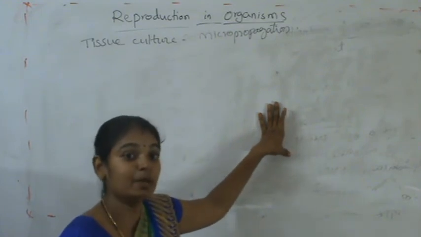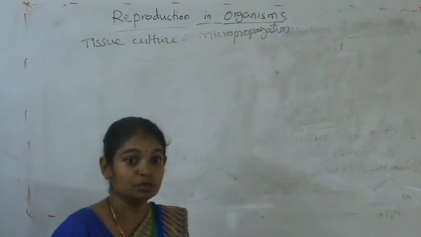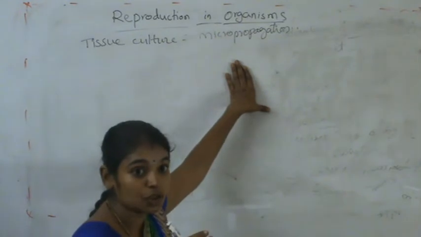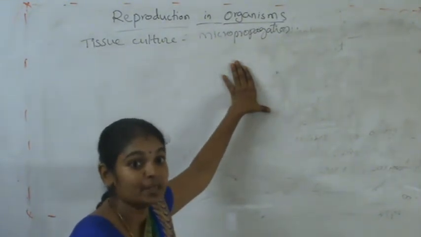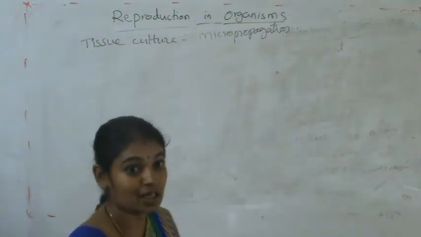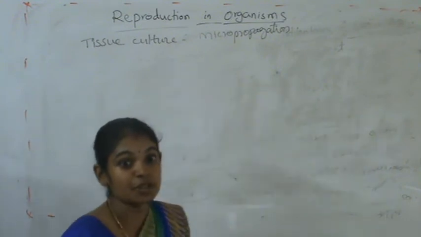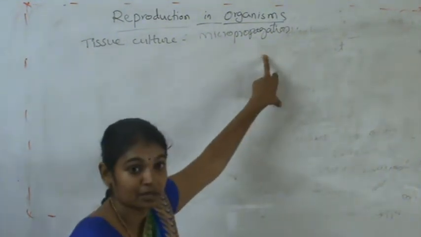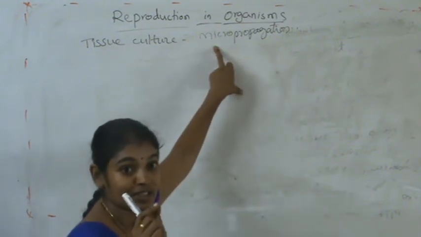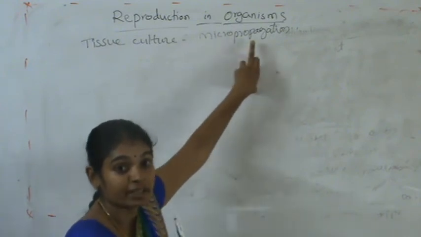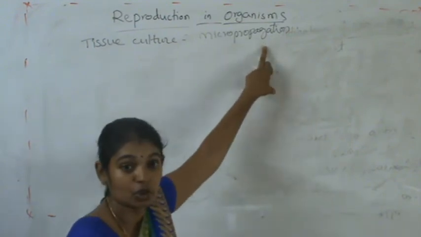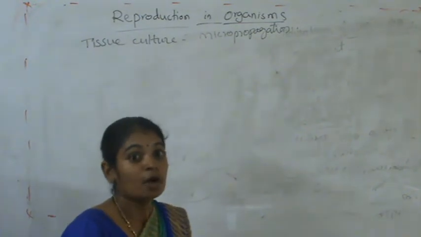From the parental plant, we will collect one small tissue containing somatic cells, and from that tissue, the entire plant will be developed by providing suitable conditions. In the laboratories, that is called tissue culture, and it is also known as micropropagation, because here we are using a very small part, that is tissue, for the propagation process.